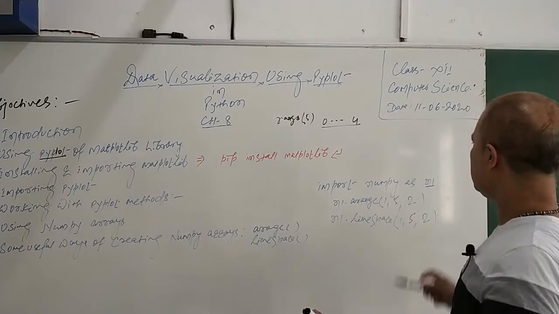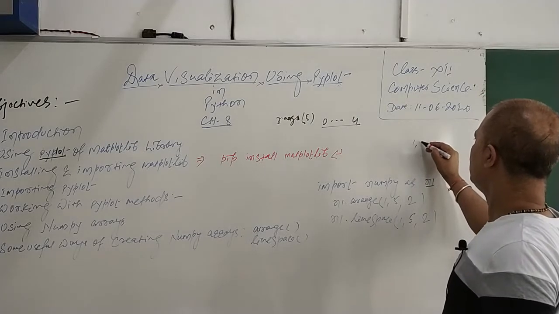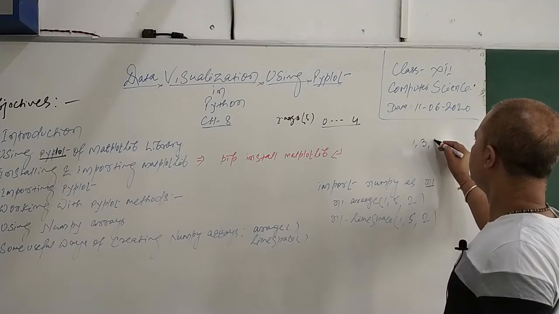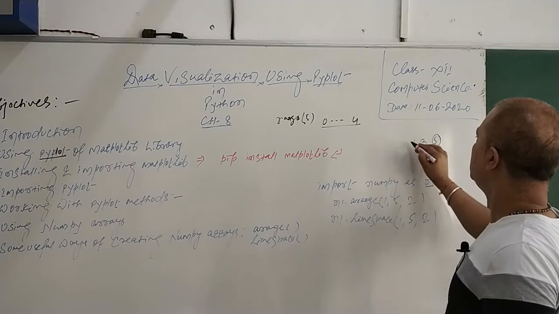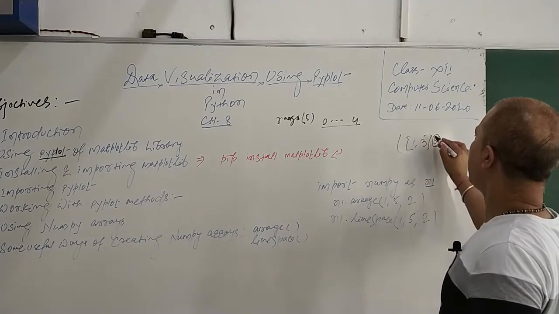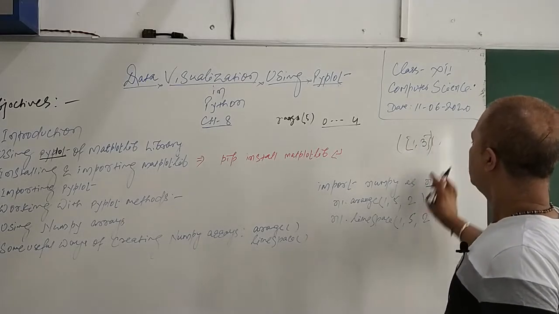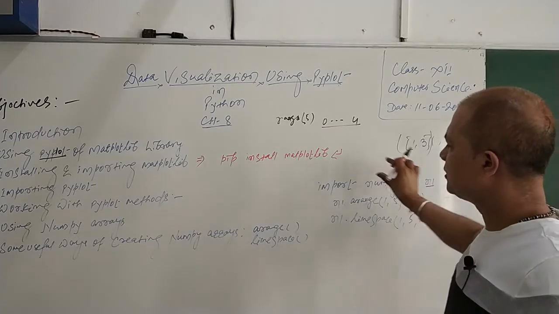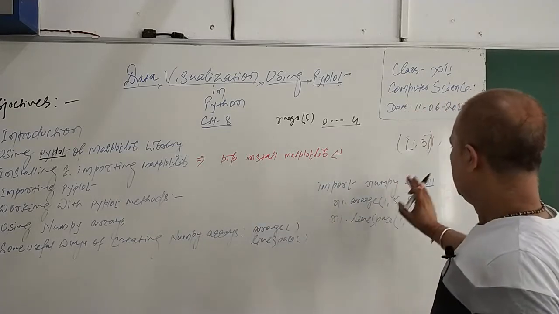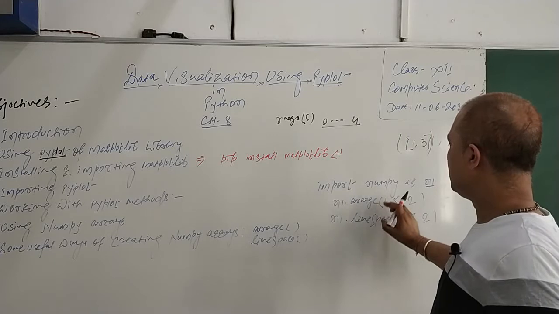So the first element is 1, the second element will be 3, and the third element would be 5, but as you know, it's below 5. So these two elements you will get as an array. This is how the arange method of the numpy library helps us to create an array.